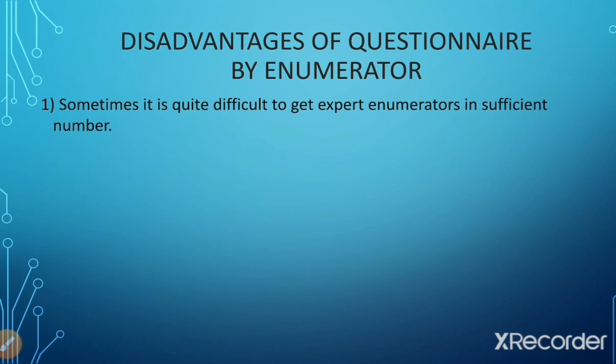He should be honest and efficient in his work of collecting the data from the respondent. He should be patient enough and should have a good approach in dealing with the respondent. So sometimes it is difficult to get such trained or expert enumerators in sufficient number. So that is one of the limitations. If the proper enumerators or expert enumerators are not available, then the information may not be collected properly and the correct information may not be available by this method also.